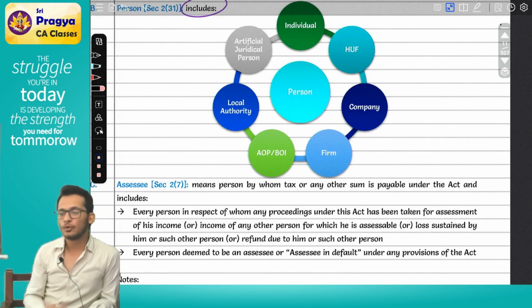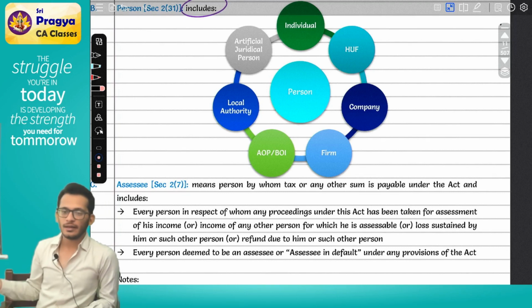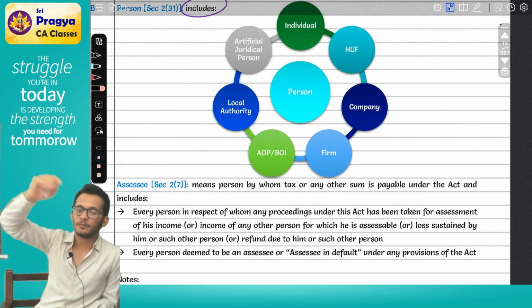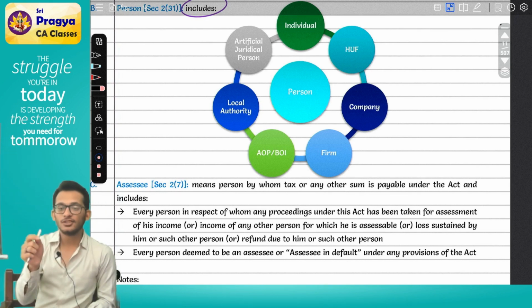Rahul, I have two or more friends. Naanga 4 பேர் இருக்கோம். நாங்க 4 பேர் போயிட்டு charity பண்ண போறோம். Are we a firm? No, we are not a firm. So there should be an intention to do profits.